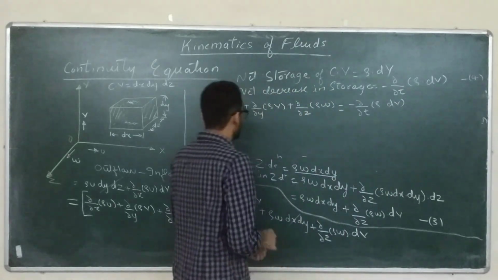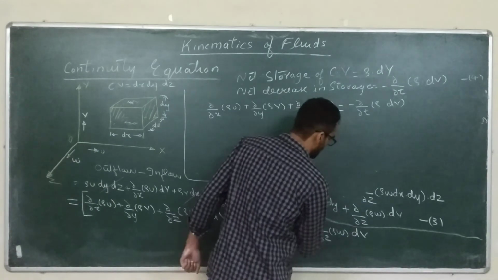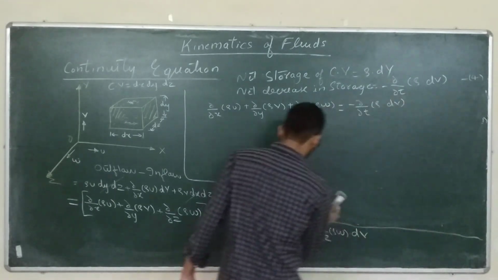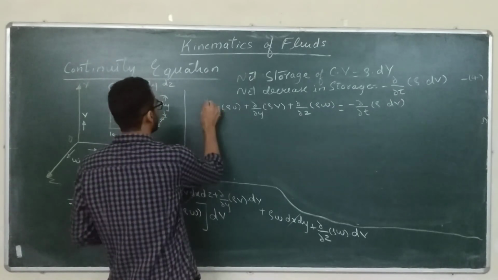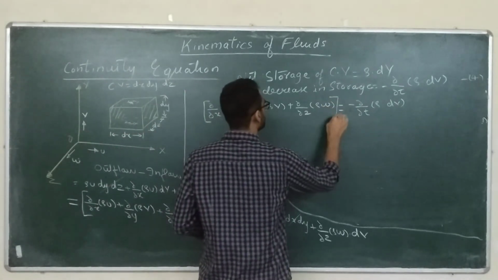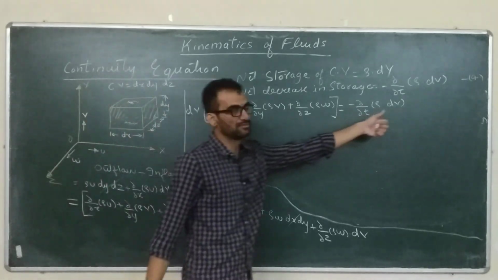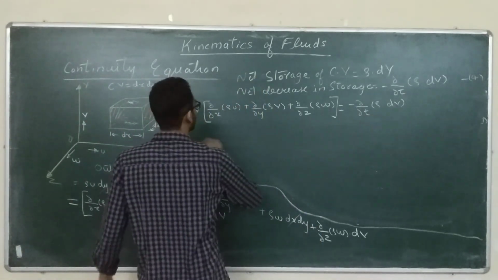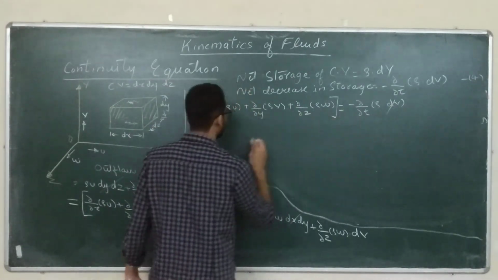Okay, so this is our equation. Now we can simplify this further, since this volume is constant, so dv can be cancelled.